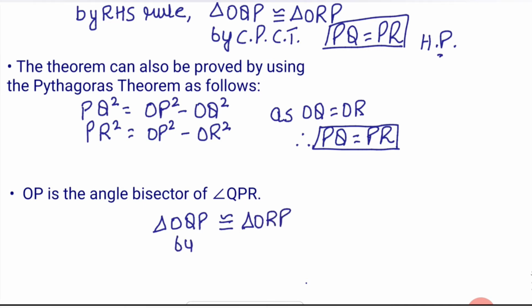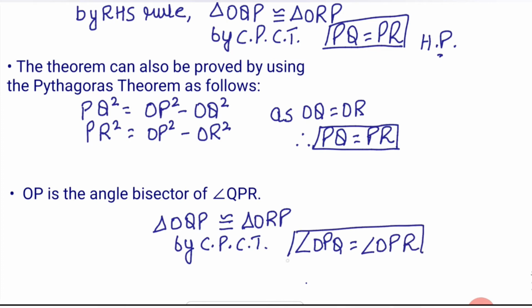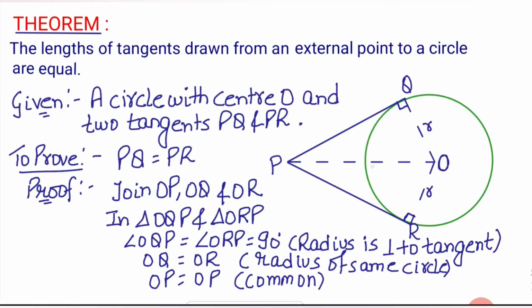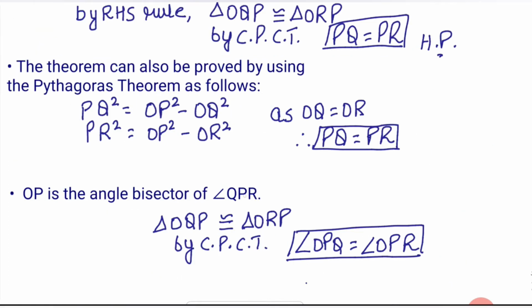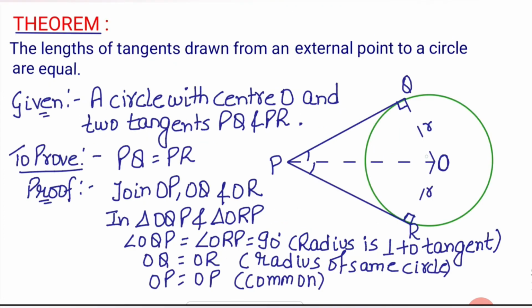So by CPCT, angle OPQ equals angle OPR. See, this angle OPQ equals angle OPR. Since these two angles are equal, I can say that OP is the angle bisector of angle QPR. So OP is the angle bisector of angle QPR.